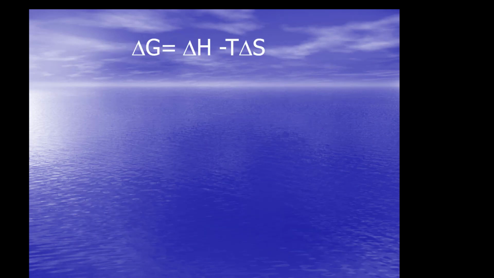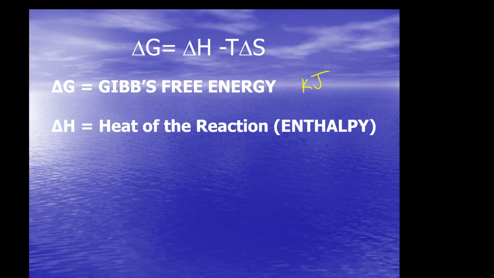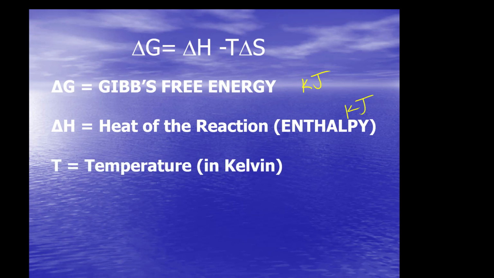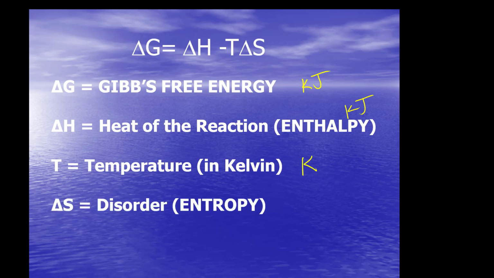All right, so there it is, the mathematical formula you're going to memorize that has all the things we're talking about in it. We'll define each thing. Delta G is Gibbs free energy, usually in kilojoules. Okay. Delta H is the heat of a reaction, in kilojoules or kilojoules per mole. All right. T is temperature in Kelvin. Okay. And then delta S is disorder, randomness, which is entropy, in kilojoules per Kelvin. Okay. All of those are the little pieces in this equation that you have to know.